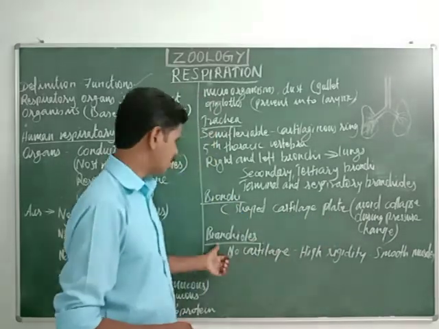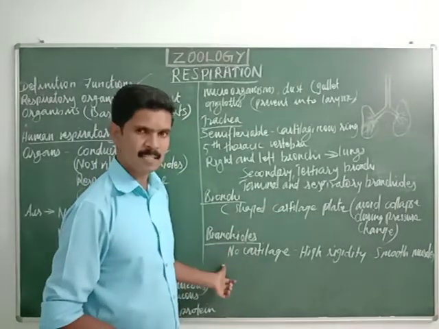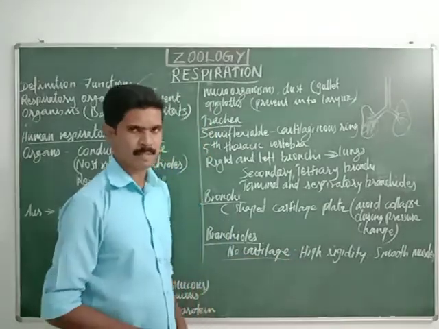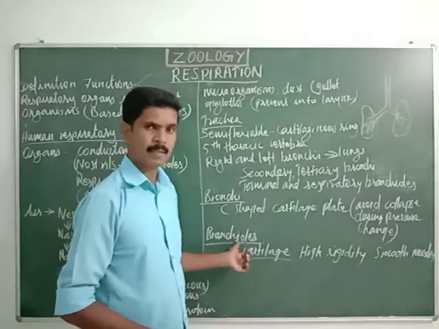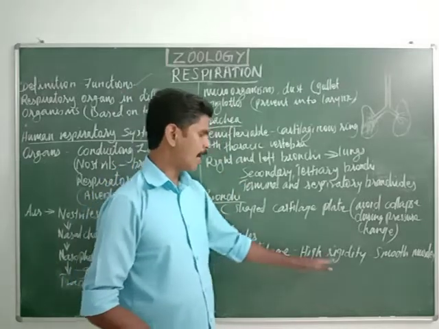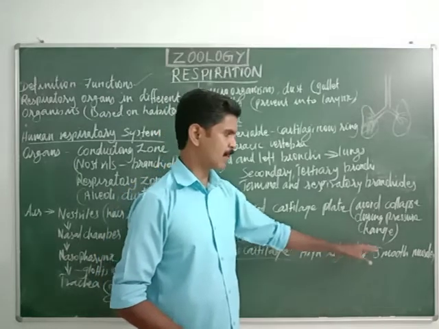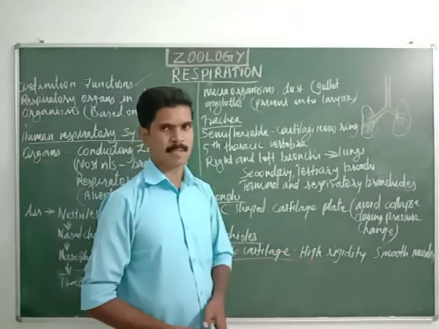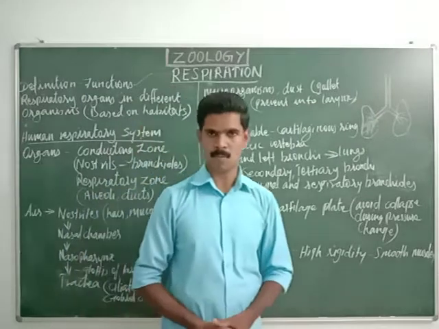Do you understand? Then next one is the bronchioles. Finally, we are going to study about the bronchioles. In these bronchioles, the cartilaginous rings are absent. No cartilages are present. Cartilages are completely absent in these bronchioles, but they have high rigidity and high strength. The outer surface of the bronchioles is surrounded with smooth muscles. Dear students, now we have completed up to the bronchioles.